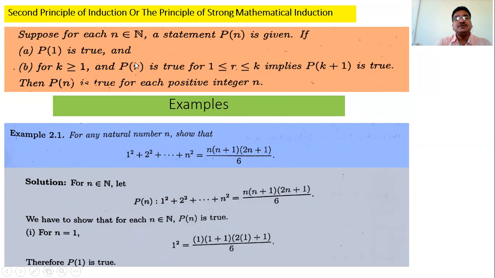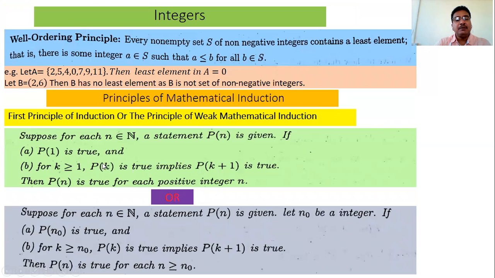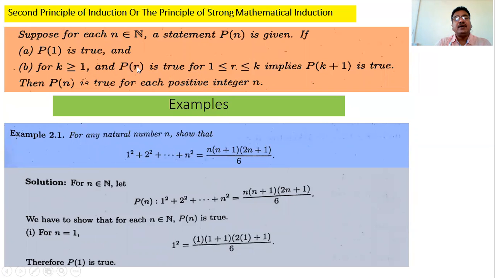That is our assumption in the second step, that P1 is true, P2 is true, P3 is true, up to Pk is true. All these are true. In the first principle, only Pk is true, and then prove Pk plus 1 is true. But in the strong principle, we assume Pr is true for all r running from 1 to k, and then prove that Pk plus 1 is true. Then Pn is true for each positive integer n. So this is the second principle of mathematical induction, or strong principle of mathematical induction.